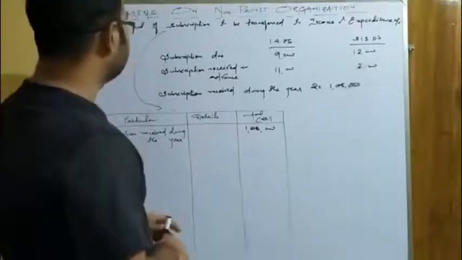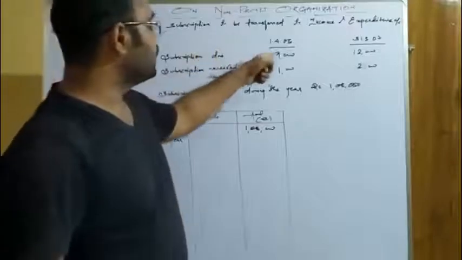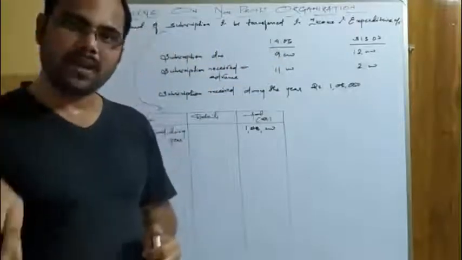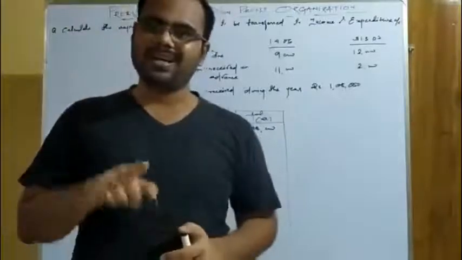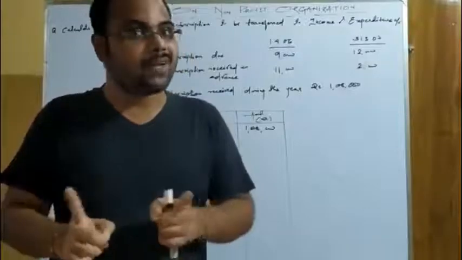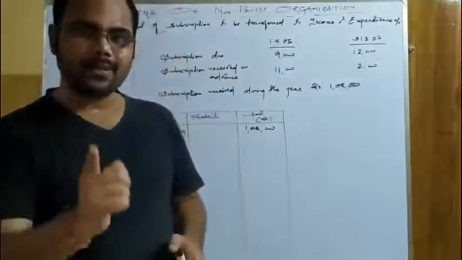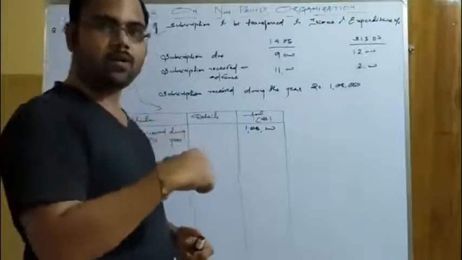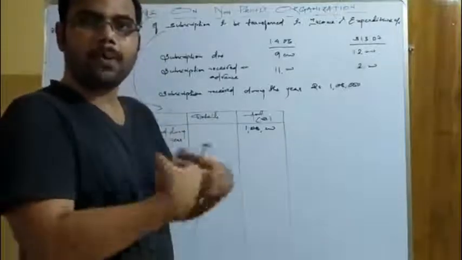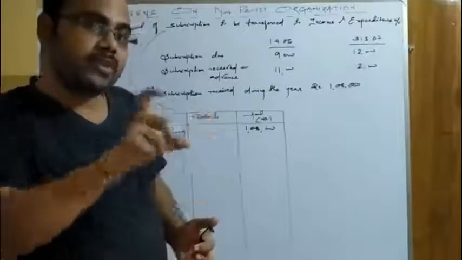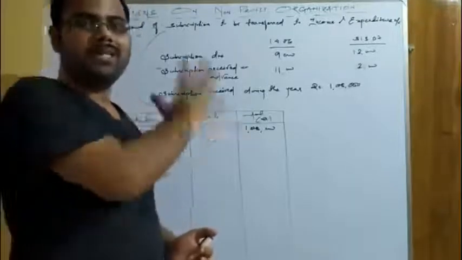Okay. Now see, first is subscription due, that is 9,000 opening. Tell me, when subscription is due in the opening balance sheet, or is the opening balance, does it relate to the current year? It relates to the previous year. So no way it is related to the current accounting year, that means it should be deducted. Anything that is not related to the current accounting year, that may be advance, that may be prepaid, that may be accrued, or that may be outstanding, it should be deducted. And if it is related to the current accounting year, that means that will be added.